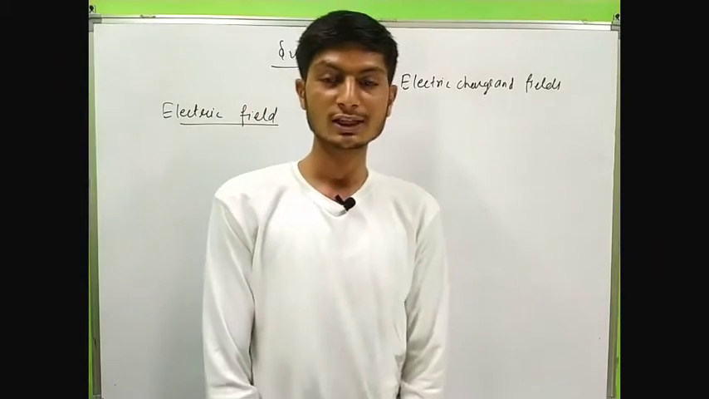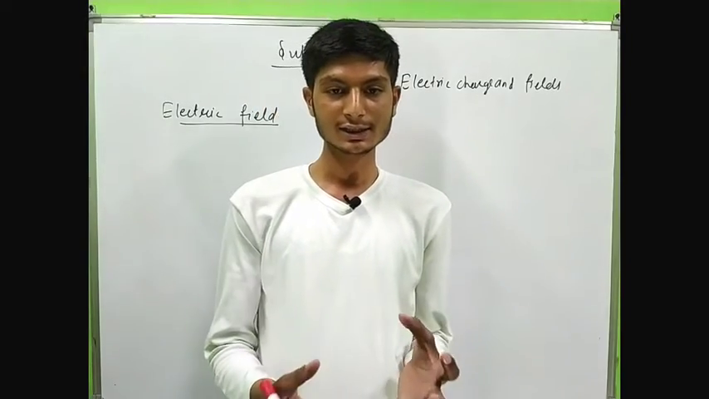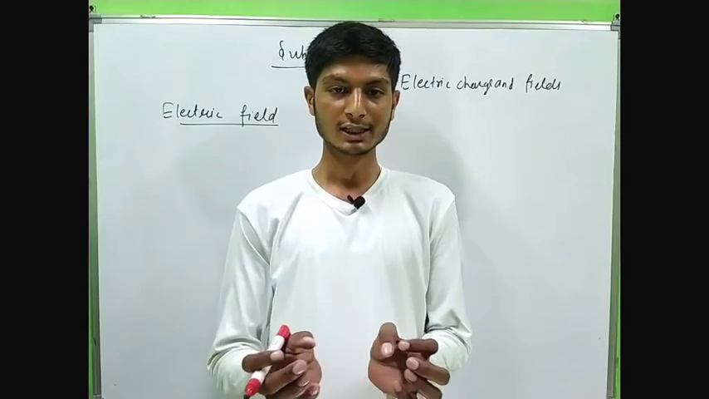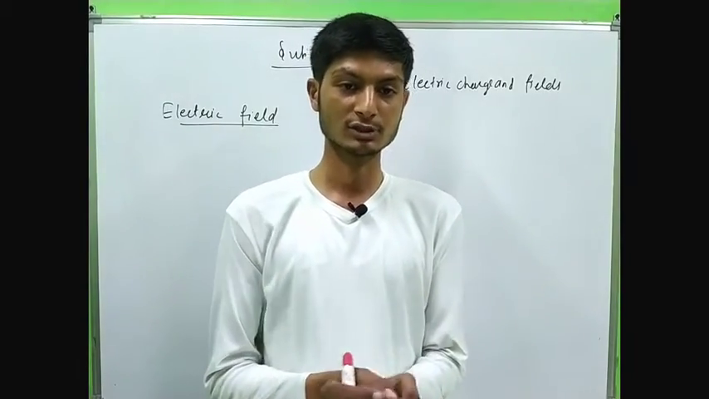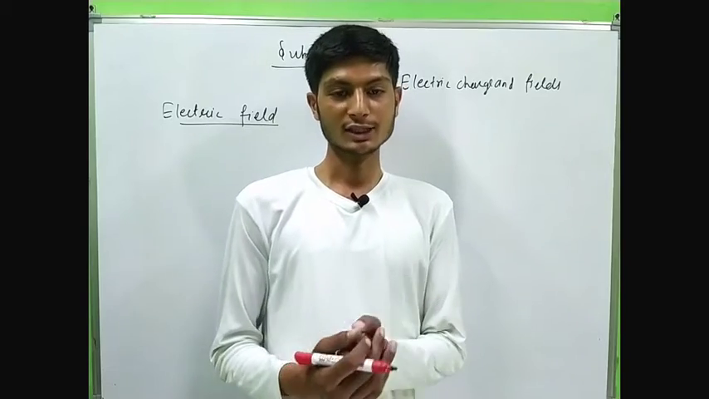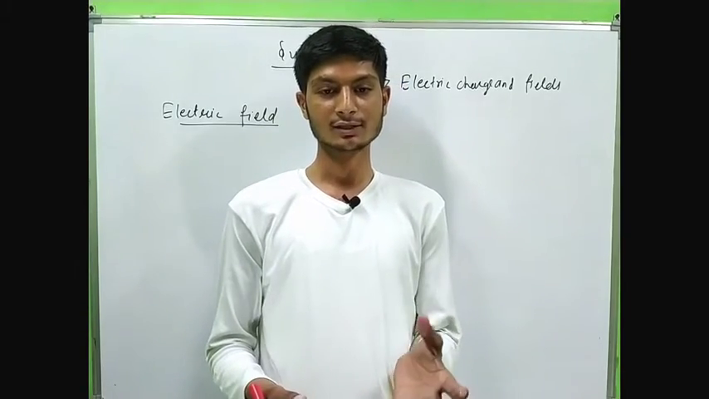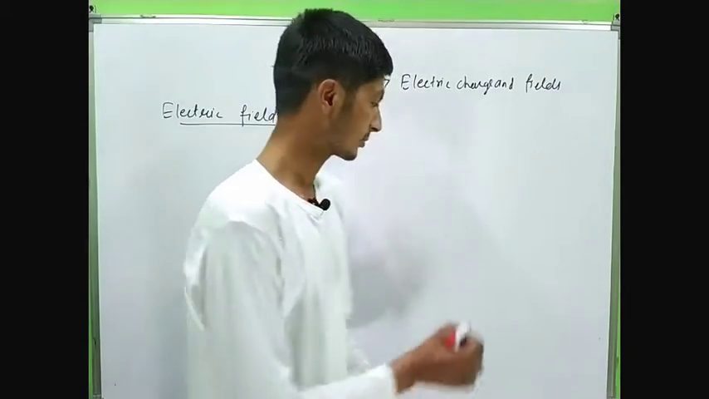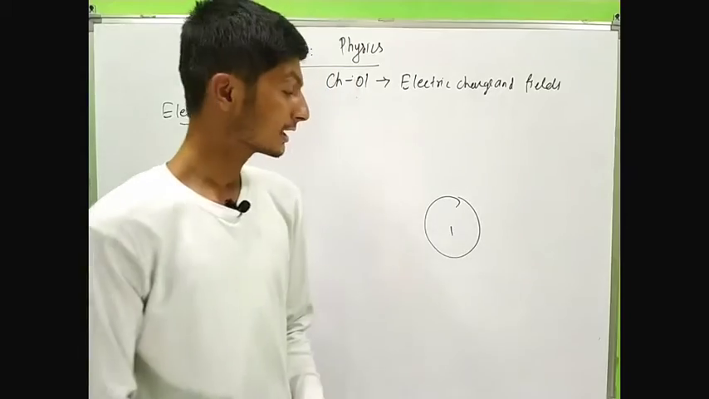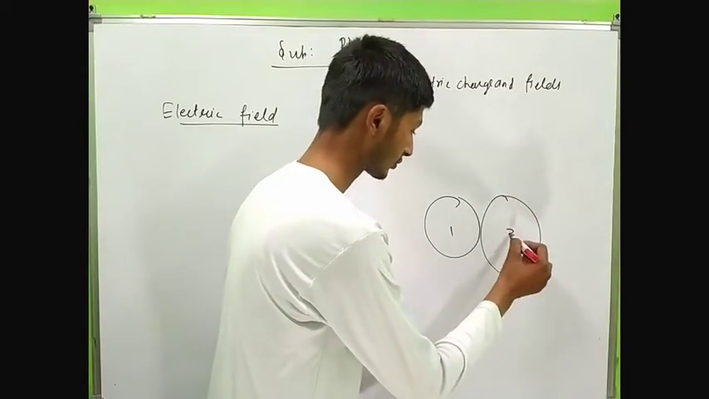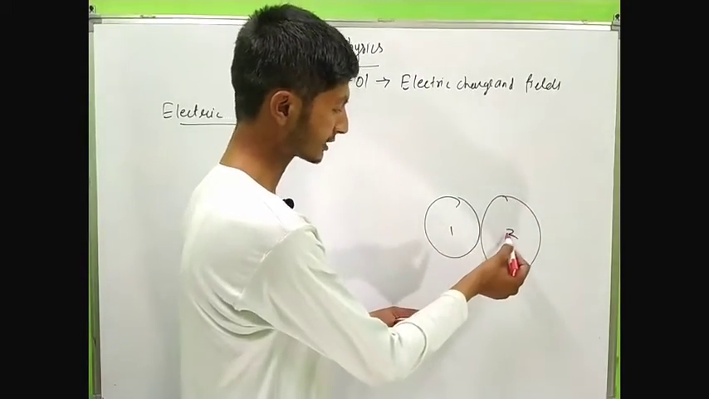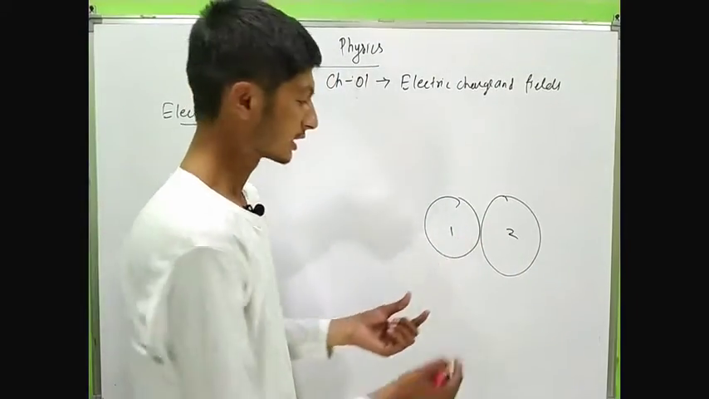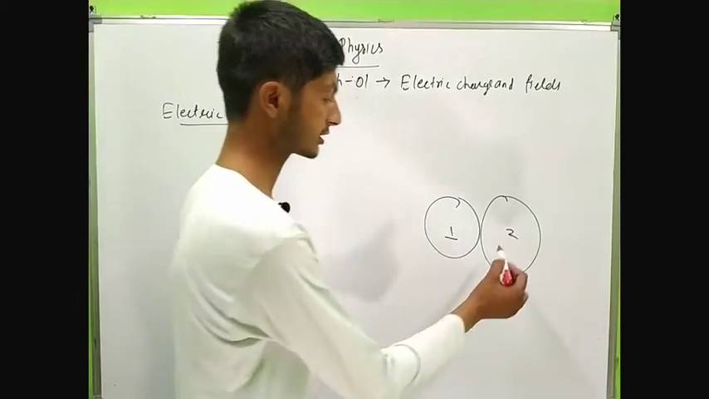Now what is the meaning of the electric field? Electric field is a space around a charged particle up to which another charge can experience its electrostatic force. For example, you have seen in the movies that the goons have distributed their areas. This is the area of the first goon and this is the area of the second goon. When the second goon comes, he hesitates to enter this area because it is the area of the first goon.